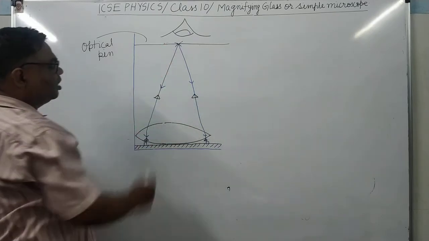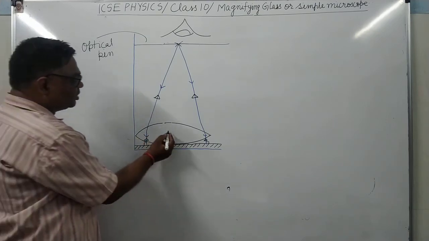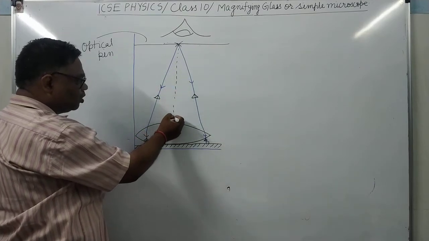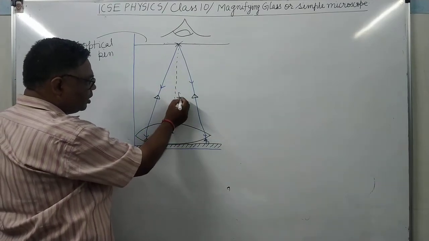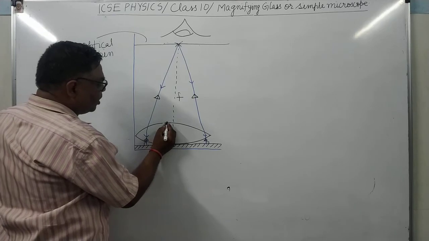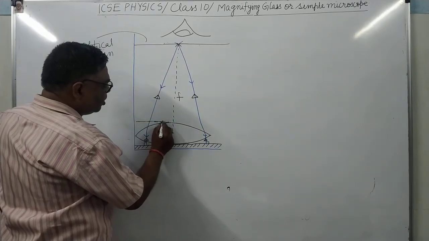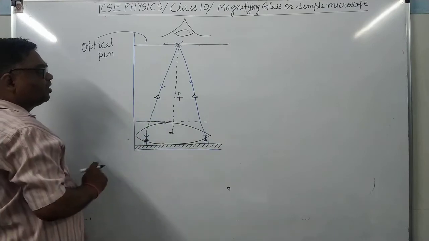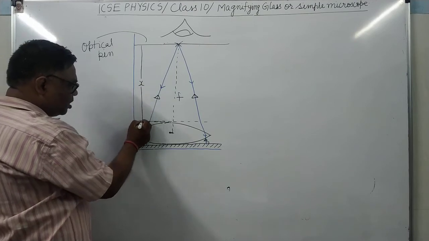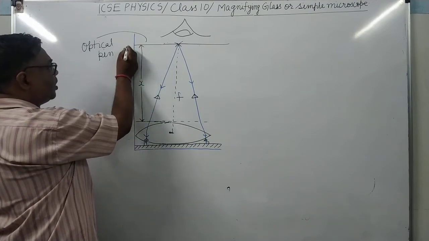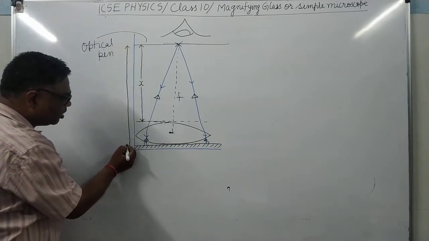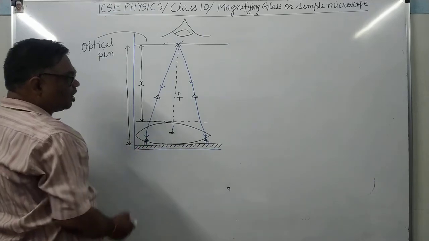It's clear? So at this moment, this distance will be equal to the focal length. But we cannot measure up to there. So we will measure the distance of the optical pin from the top of the lens, which we have taken as x. Then we will measure the distance of the optical pin from the bottom of the lens, meaning from the plane mirror, because we cannot measure up to that point.